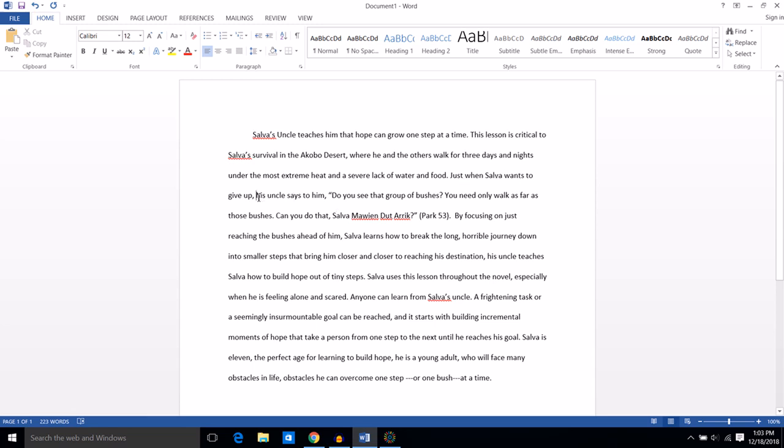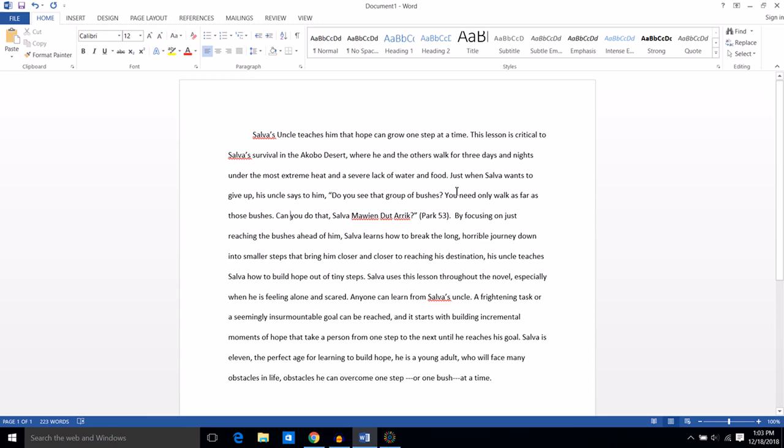So I'm going to look here in this part of the sentence. This is a part of the sentence where if I took everything else in the sentence away, this actually could be a complete thought. So his uncle says to him. So I'm going to look there. And so I'm going to use my who is doing what. Who says to him? His uncle. And what is his uncle doing in the sentence? His uncle says something to him. So I've just identified his uncle as a subject and says as the verb.